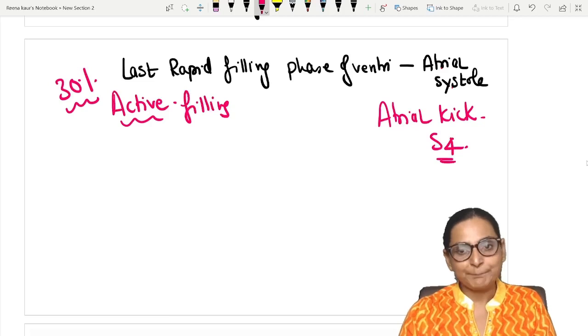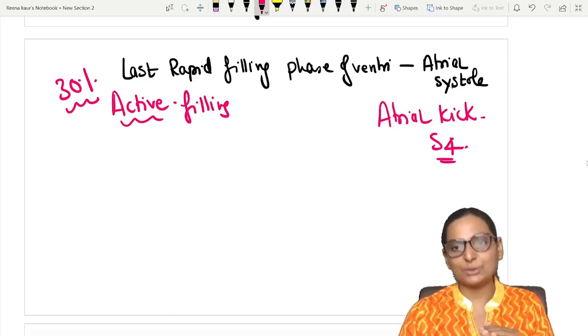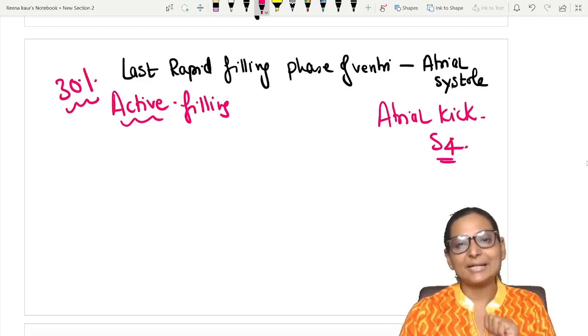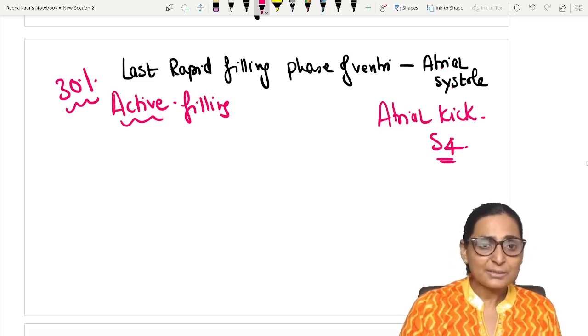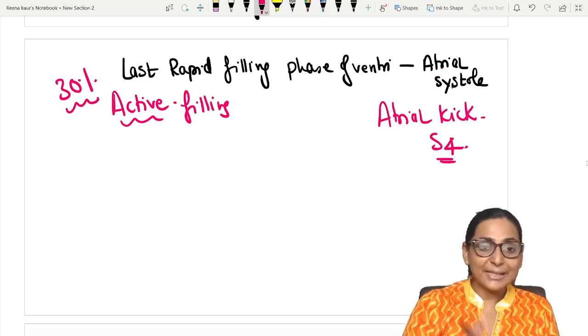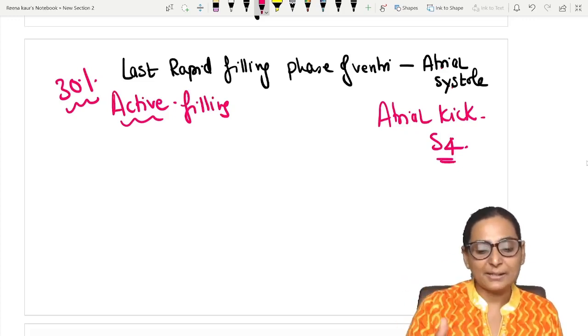But S4, if you ever hear it, it is always pathological. So in any of the physiological conditions you will never get S4. Okay, it is always pathological. Right? So this is how the entire cardiac cycle is taking place.